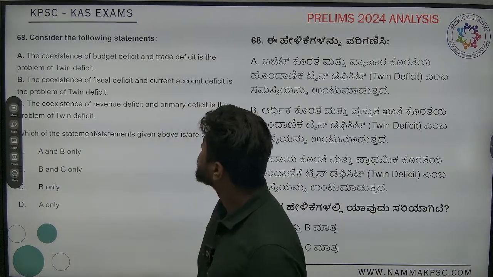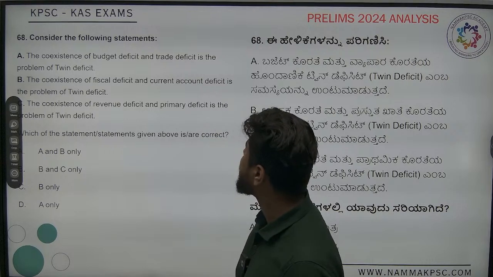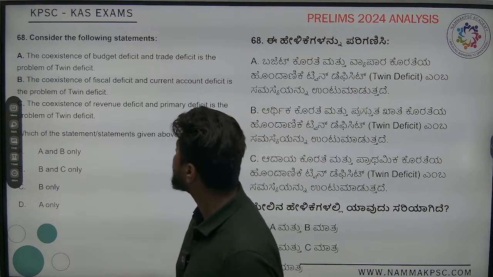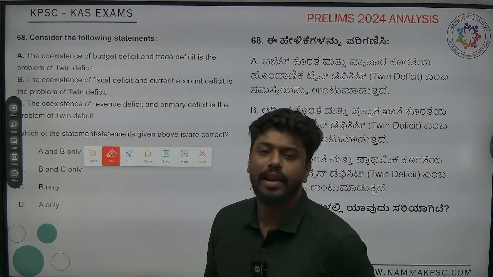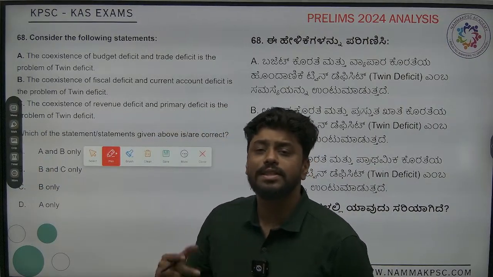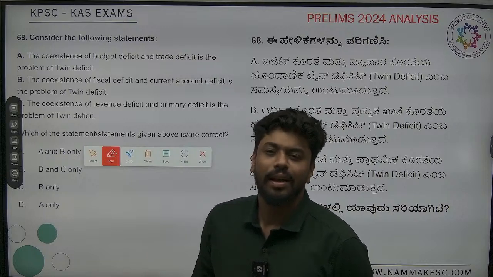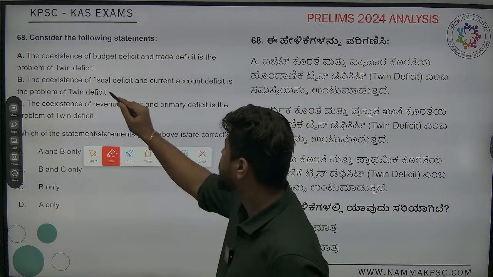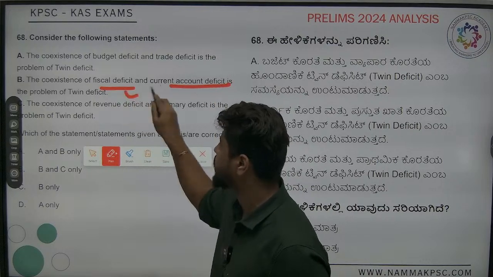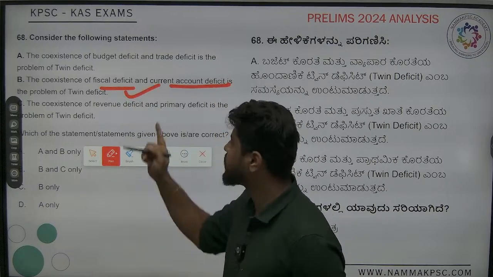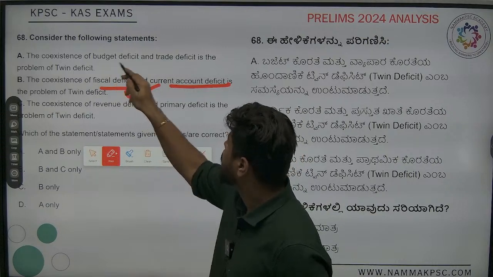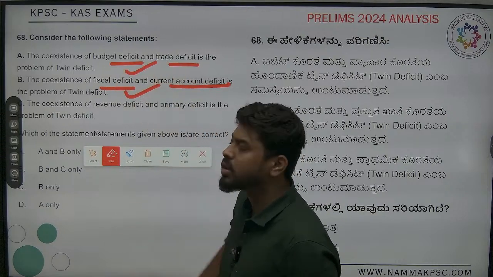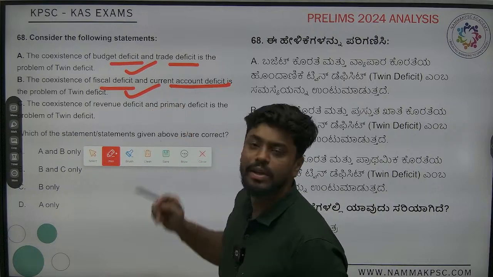Next, the coexistence of budget deficit and trade deficit is the problem of twin deficit. Twin deficit is a very interesting concept. That means that there will be two types of deficit. In the traditional sense, we see fiscal deficit and current account deficit. This is the problem of twin deficit. This is the first one. But also there can be another problem also.